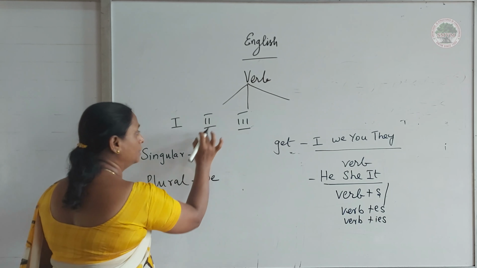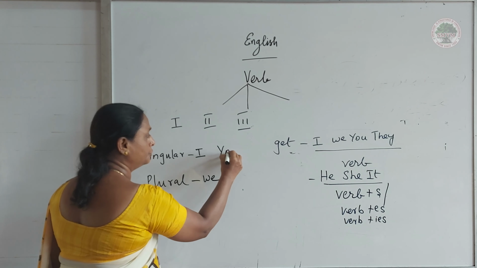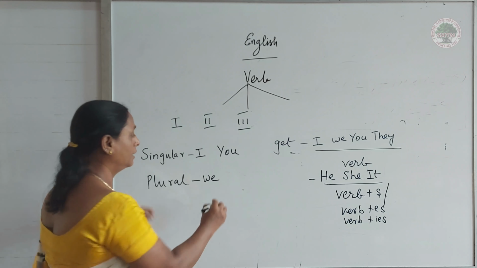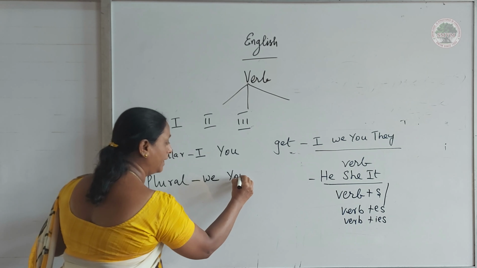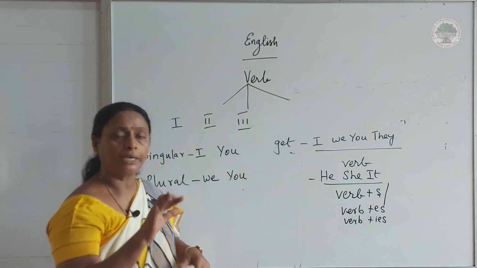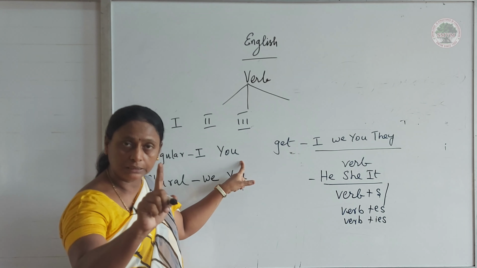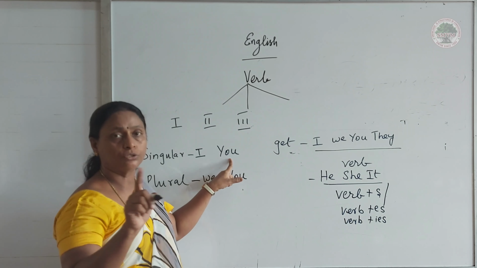Then what is the singular of second person? You. You is the singular form of second person. Then what is the plural? The same you. How? You may ask. You are a student. If I point out a single person, I say you are a student.